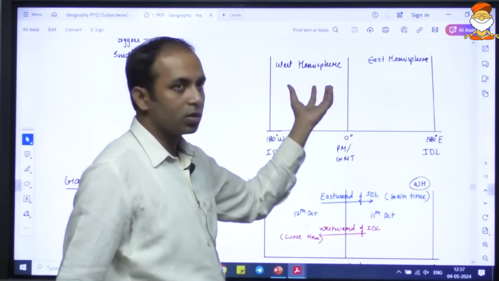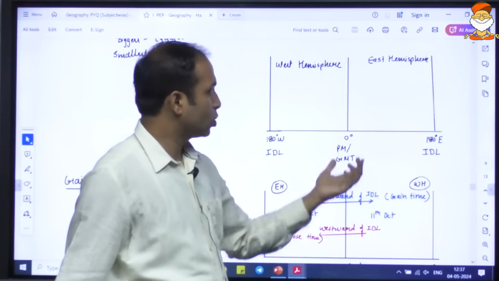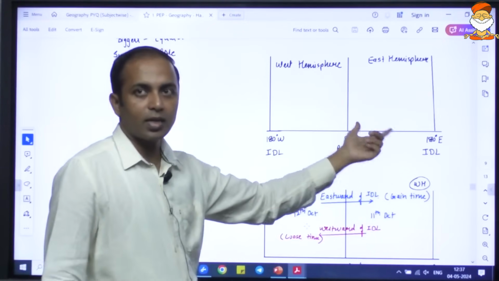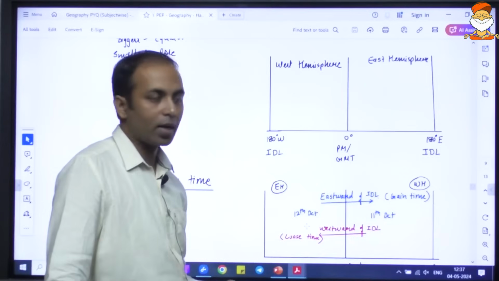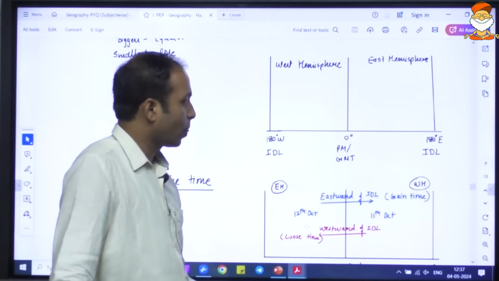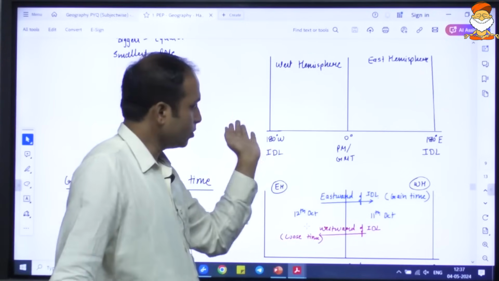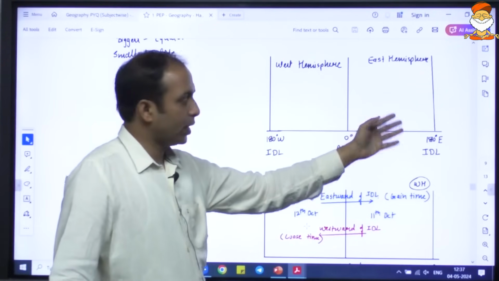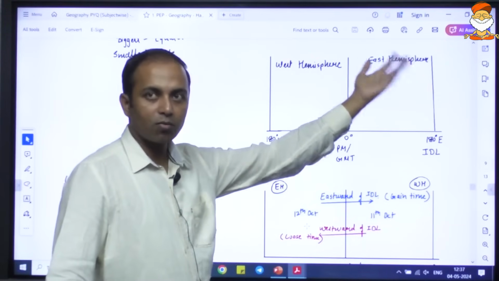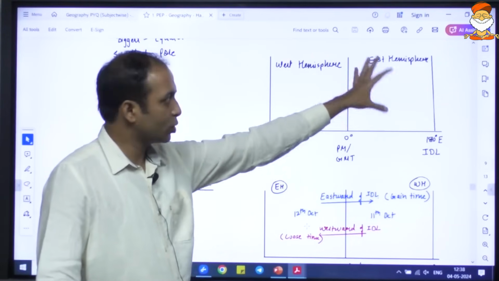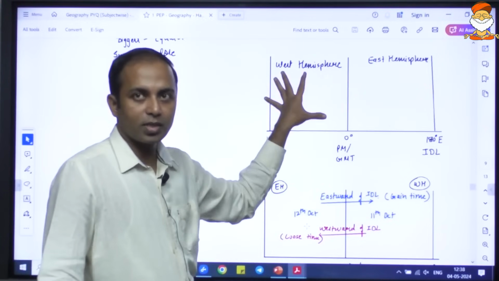So we know that on the earth it's not the same date throughout. On one half of the earth it is one date, and on the other half it is one date behind. Earth rotates from west to east, which means the eastern region will get the sunlight first. It will get the morning first, and the afternoon first. So this will have the day first, and when it is day over here, it is night over here.